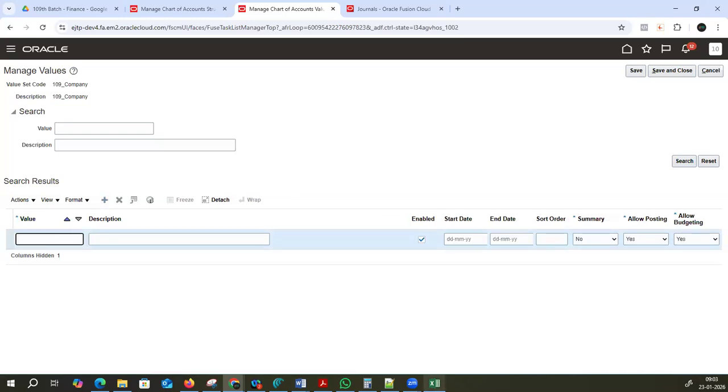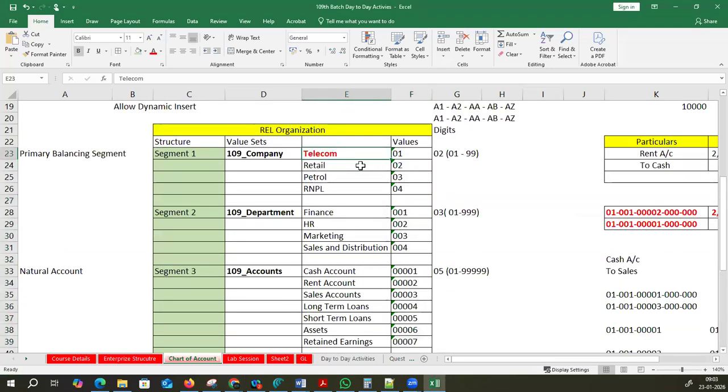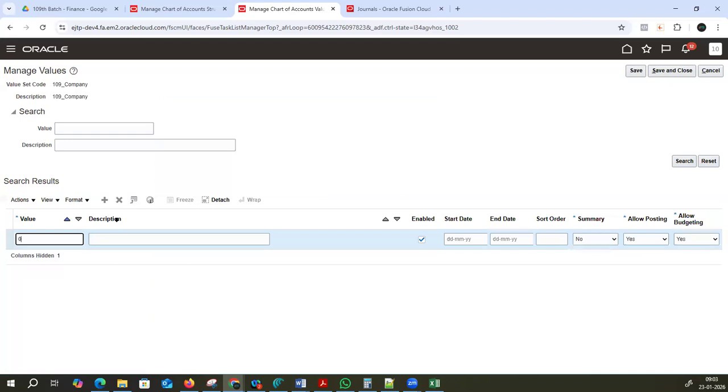Now value. What is the value we want to give? 01 telecom, right? So copy this. 01 telecom. That's it. Enable button, start date, end date, sort order, summary. So these things, don't worry, I will explain to you one by one in detail. Okay, we are running out of time, that is the reason I'm in a rush. Tomorrow I will explain in detail. See sort order, summary, allow posting, allow budgeting. Okay, save this.